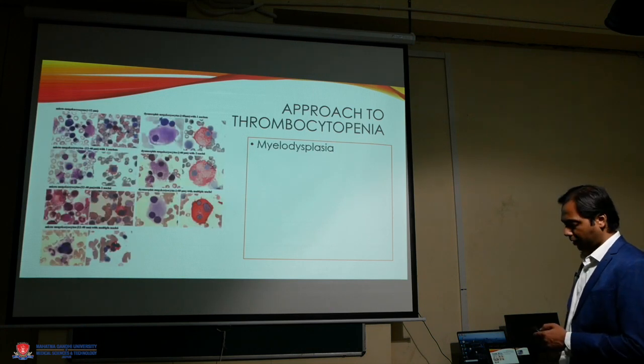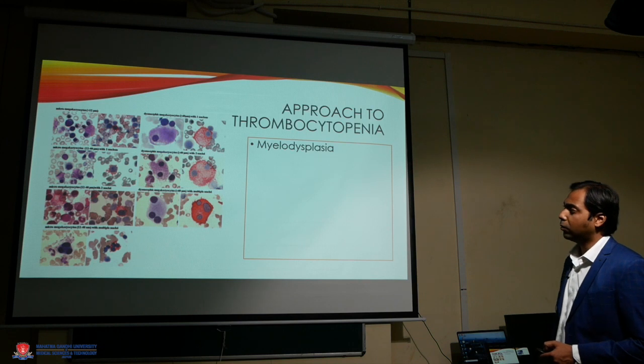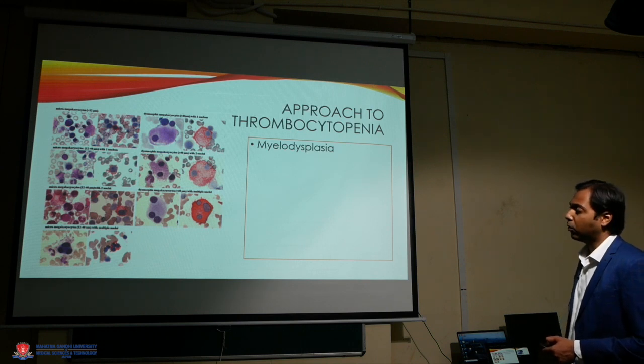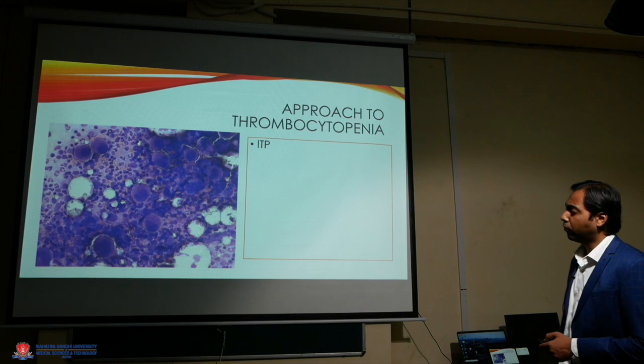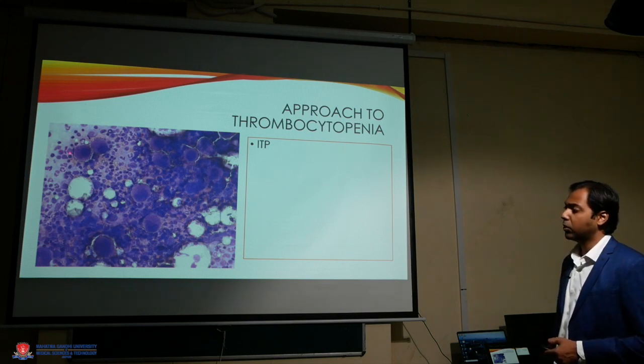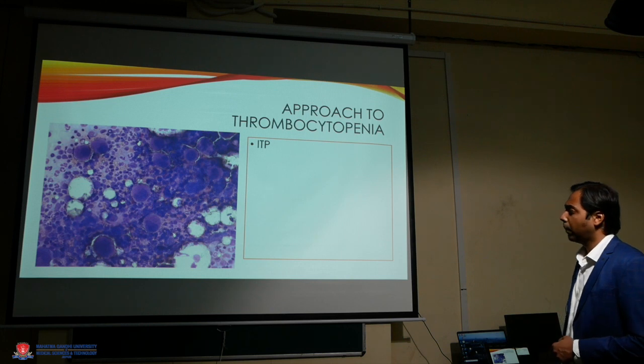In myelodysplasia, we may see features of dysplasia amongst the megakaryocytes, which are the platelet producing organelles. So these would be the various features. In ITP, we would find presence of increased megakaryocytes, having mature as well as immature forms.